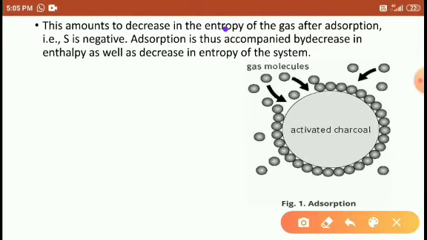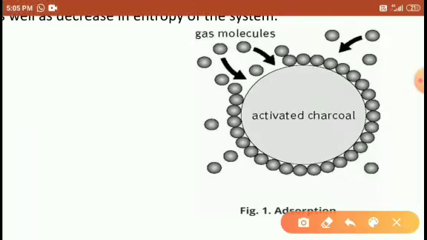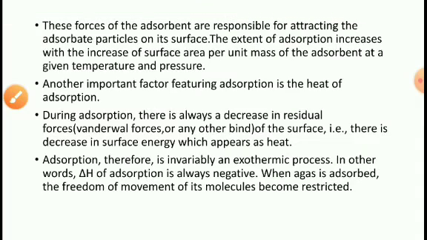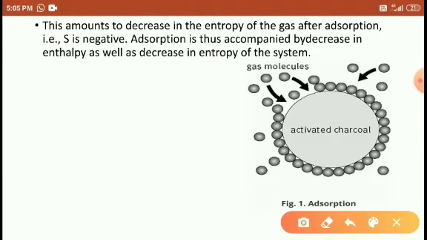Look at here. This is a charcoal surface. In this charcoal surface, the dust particles are occupying here, right, students? Once the dust particles are occupied here, they are unable to be removed from this place.